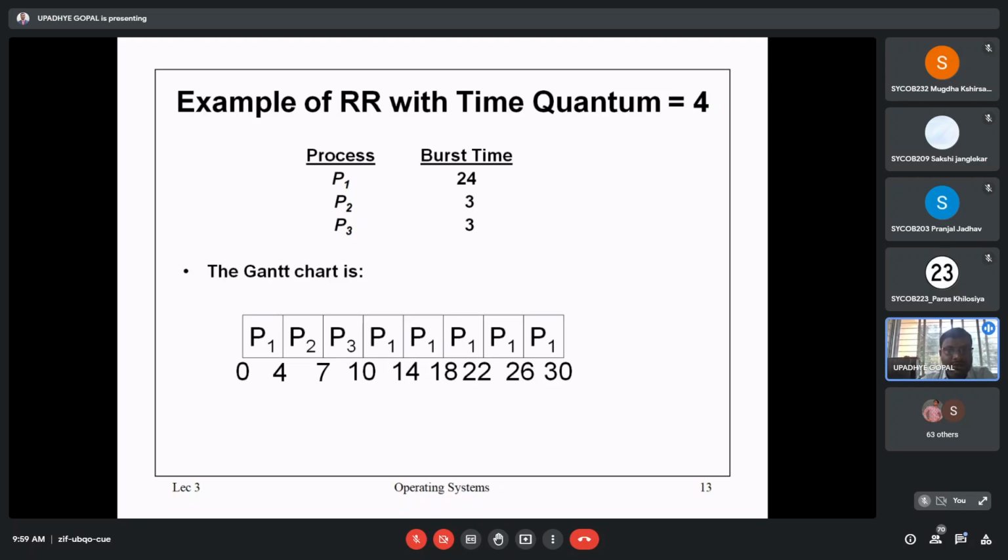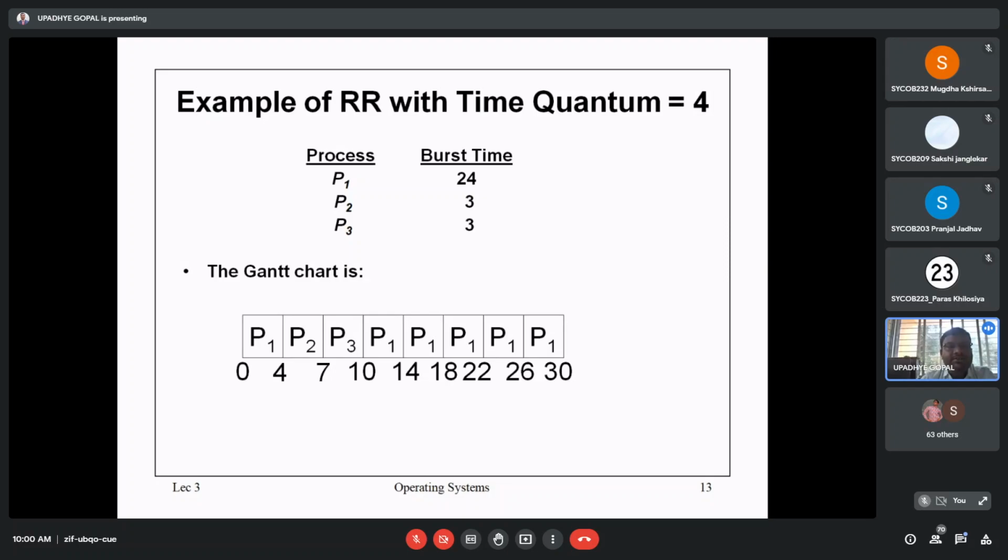It requires 24 units for execution, so up to 4 it is not finishing. But due to our criteria of setting the time quantum equal to 4, we can start another process.